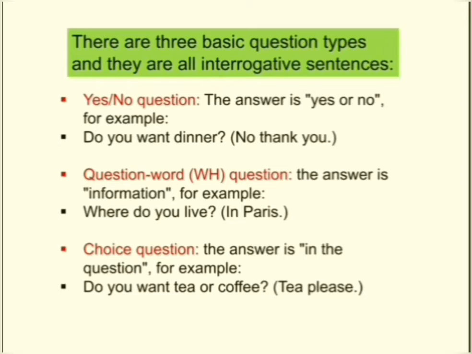Do you want dinner? No, thank you. Let's see the second one. Question word, WH question. The answer is information. So when WH questions are asked, you get information as answers. Let's see the example. Where do you live? In Paris.